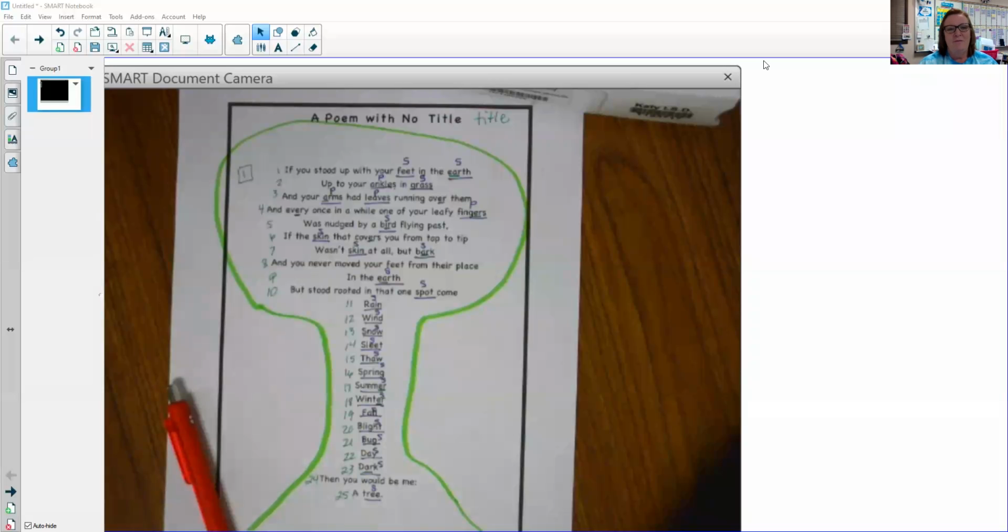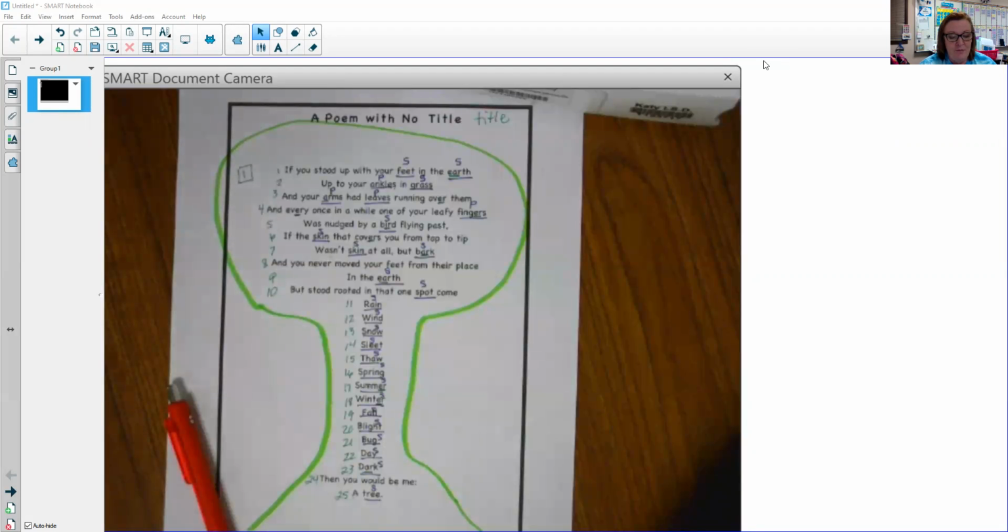Hello and welcome back to Focus Poetry for our last day with a poem with no title. So here we go. I'm going to read it with you. I would like for you to join me and read it together. Here we go. A poem with no title.